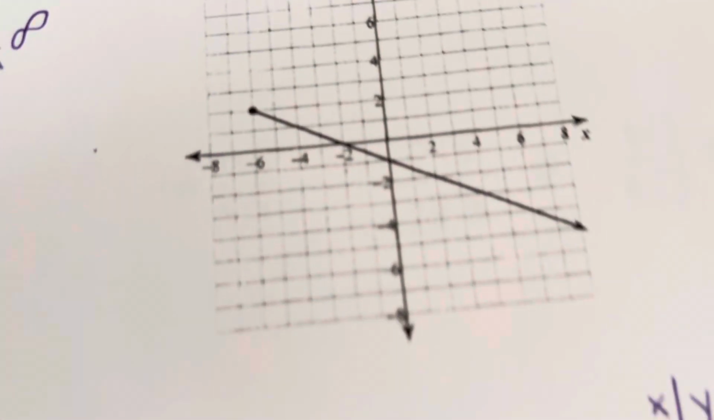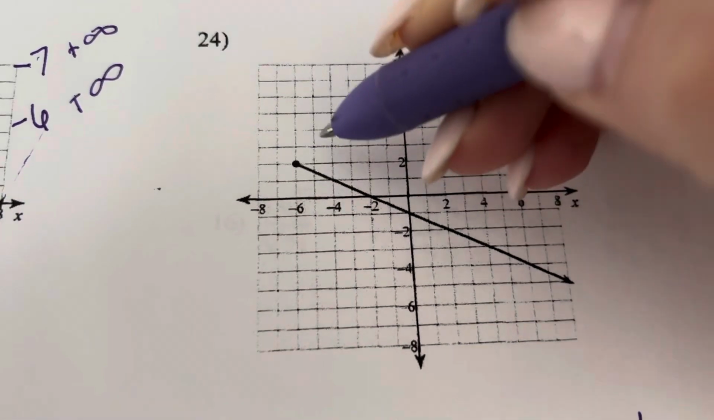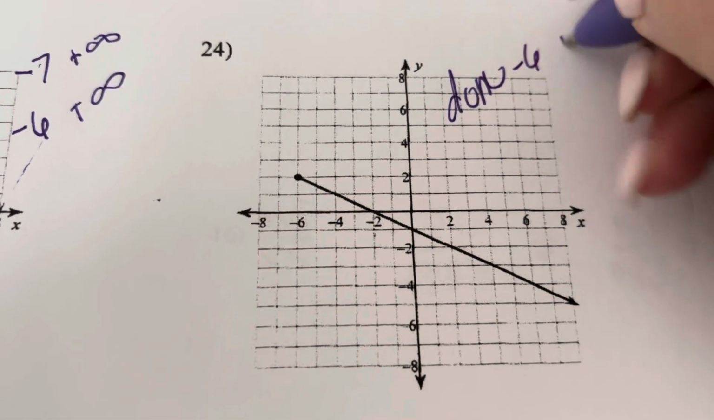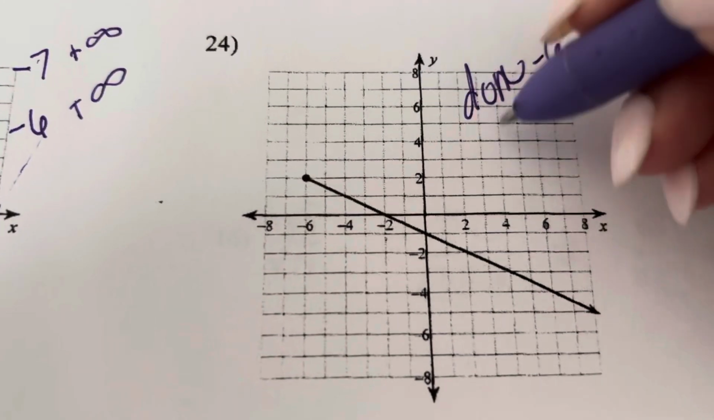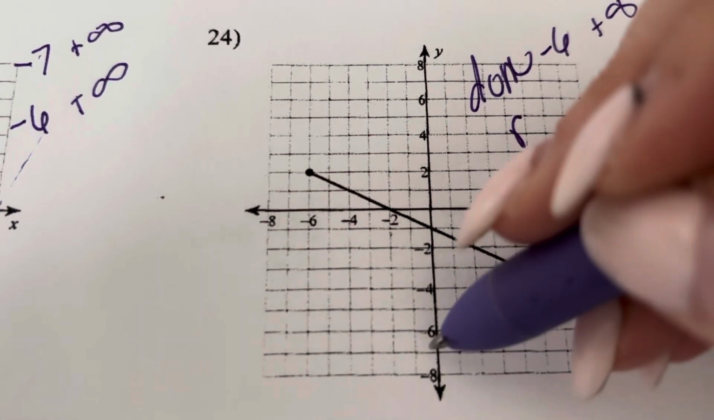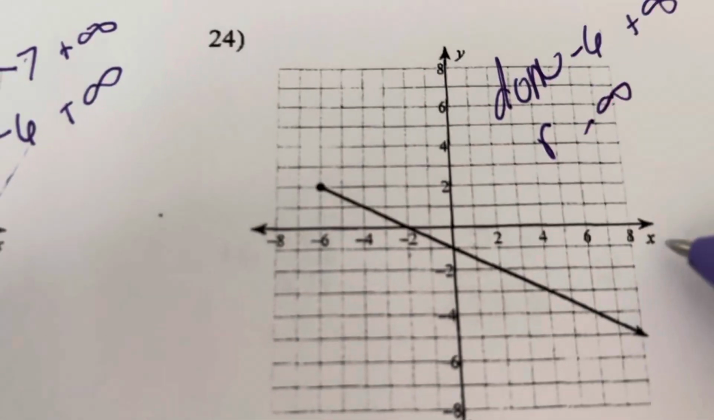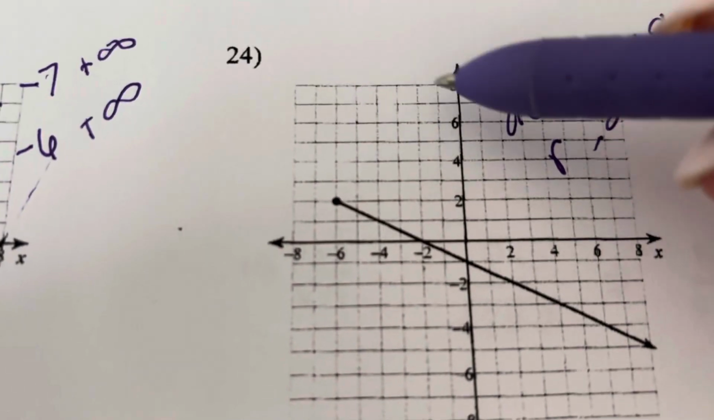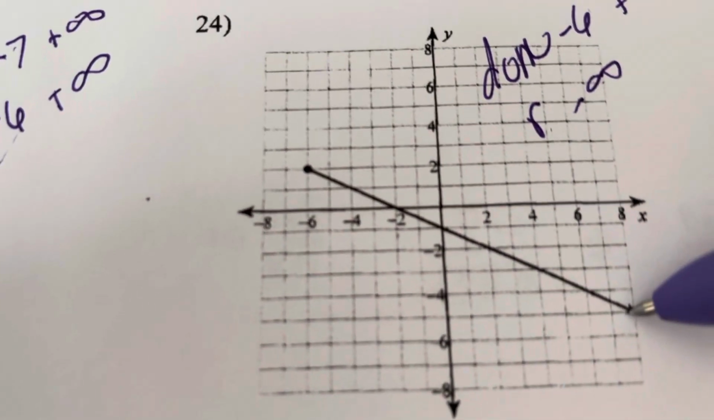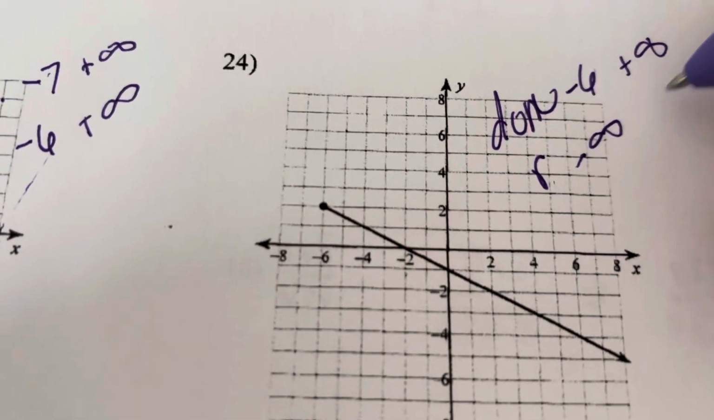Here, we're going to have domain: x starts at -6, goes to +infinity. Range, y: -infinity, because see how we're in the negatives here? For x, it's positive, but if I'm looking at the y, and I am because it's range, then it's going in the negative direction, -infinity, and it stops at +2.